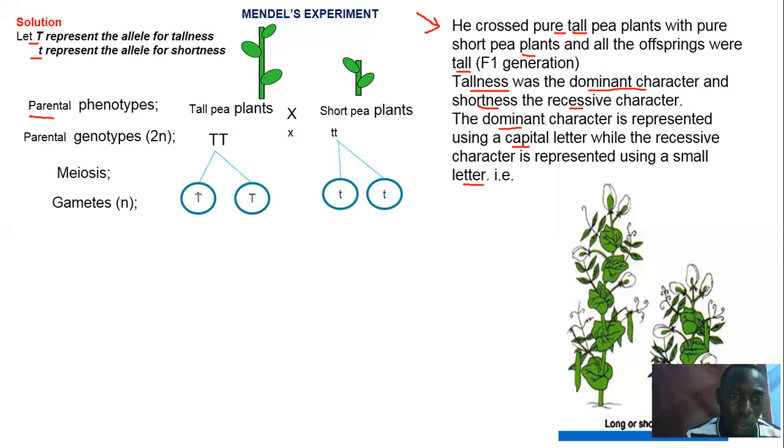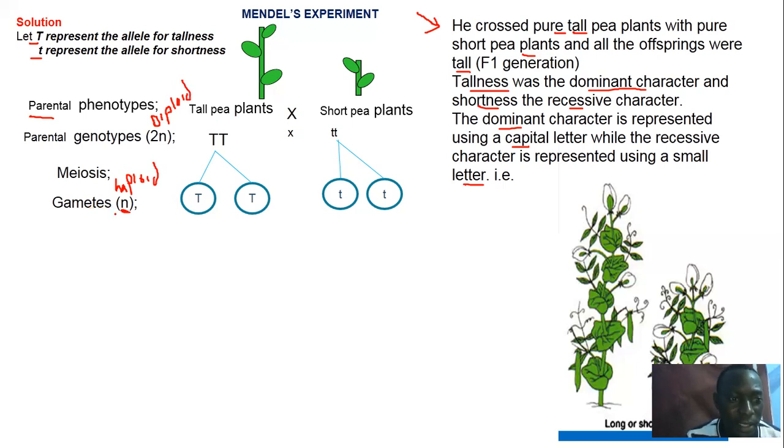The gametes all have single alleles, and that's why we are putting this N, meaning haploid. That one N means the gamete is haploid, having one set of chromosomes from the parent. And we are putting 2N here to represent diploid, meaning that these individuals have 2 sets of chromosomes, and normally one they got from their dad and another from their mom.